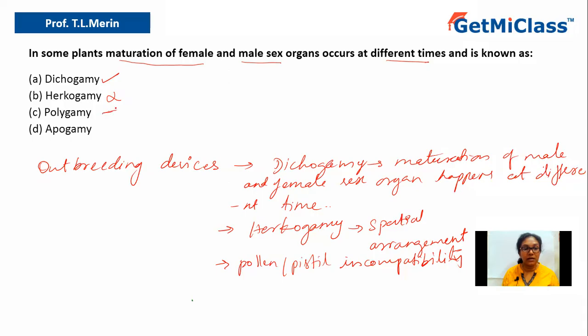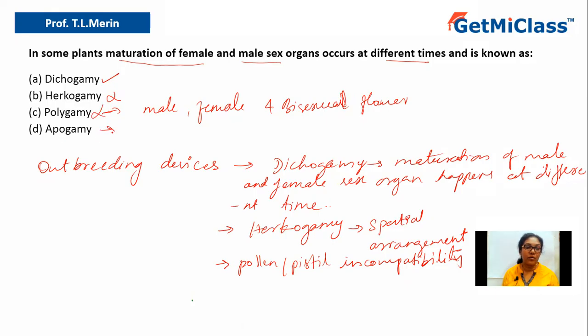Polygamy is nothing but a condition where the plant will have different types of flowers: male flowers, female flowers, and bisexual flowers. The same plant will have three types of flowers, male flower, female flower, and bisexual flower. That's why it is called polygamy. So this is ruled out. It is nowhere related to the maturation part.